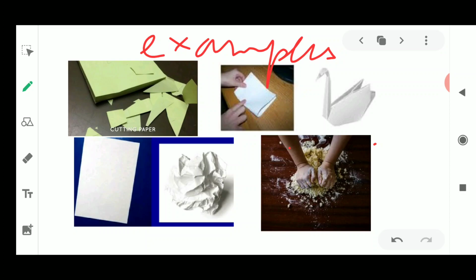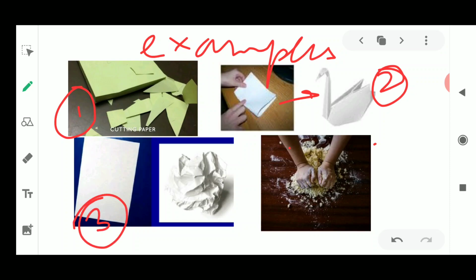So the first picture is showing you paper cuttings. The paper is in a proper shape, then it is cut into smaller pieces. Next, you can fold a paper into a definite shape, like making a bird. Next, you can crush the paper. This paper is smooth, then it has been crushed and became a ball-like shape. Next is the kneading of flour. This fourth picture is telling you about kneading of flour for chapatis.